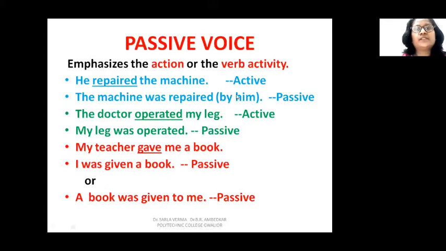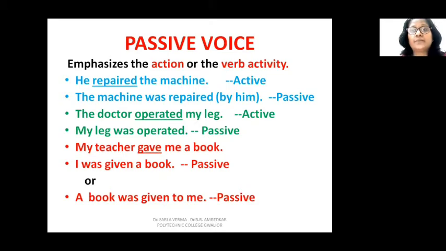Let's take some examples. He repaired the machine. This is active voice, and the machine was repaired by him. By him, if it is needed, we can say. If it is not important, we can omit by him. We can simply say the machine was repaired. This is passive voice. So the action of the machine being repaired is important. Who repaired it is not important. So in passive voice, we do not give importance to the doer or the subject.